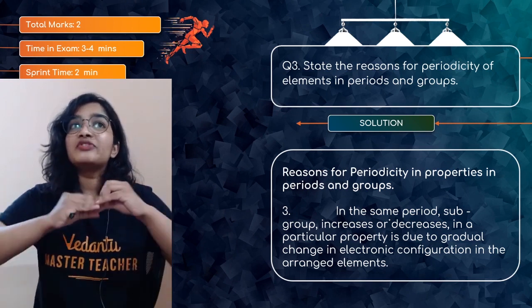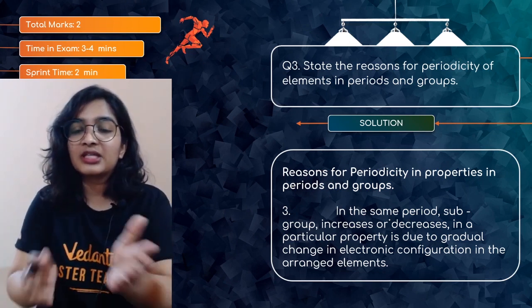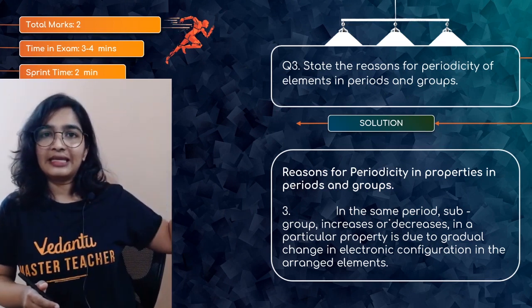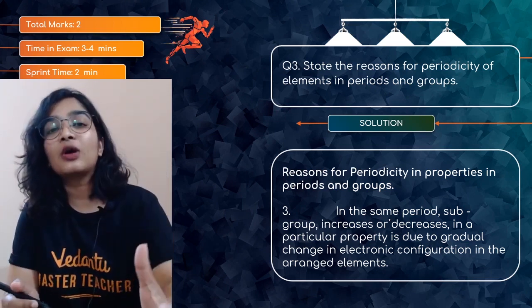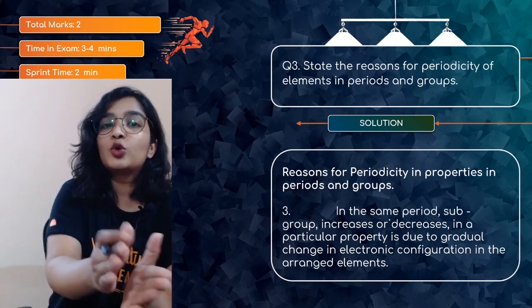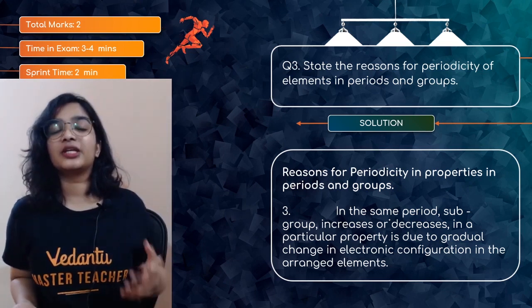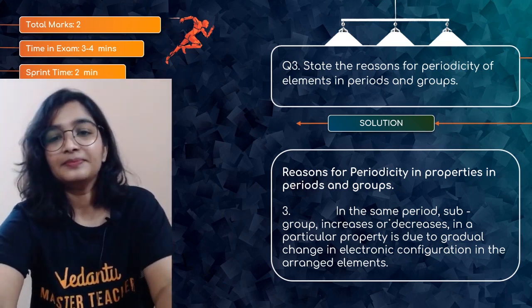No. Even though they are in the same period, they are not chemically similar, because there will be a gradual change in their properties. So you will have metallic character and this exhibits non-metallic character. So whenever we talk about periodicity, we always look at the groups. Group 1, their properties are similar because of the similarity in their electronic configuration.